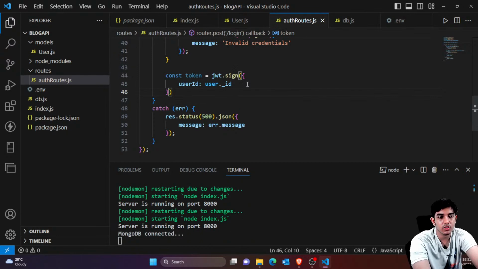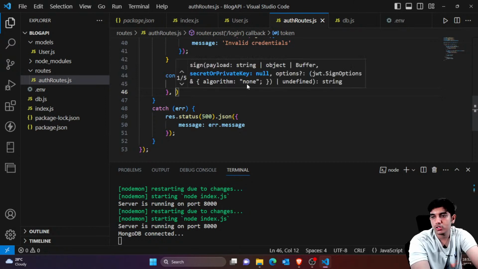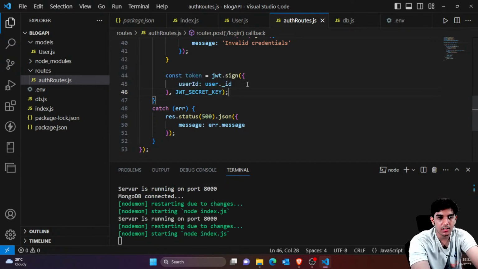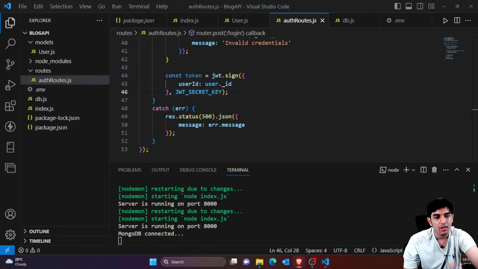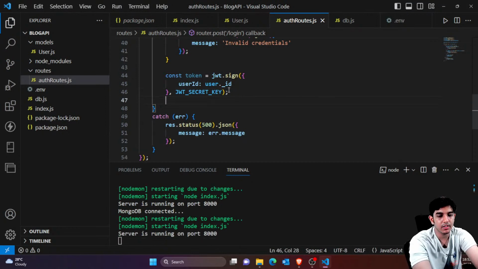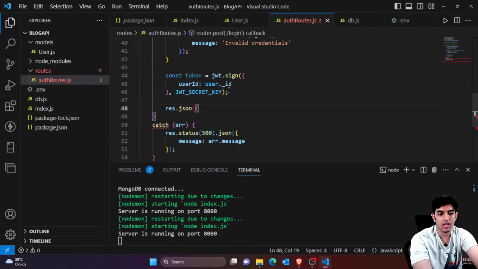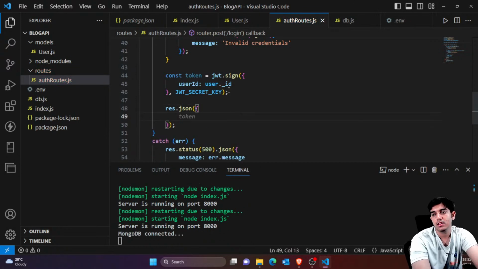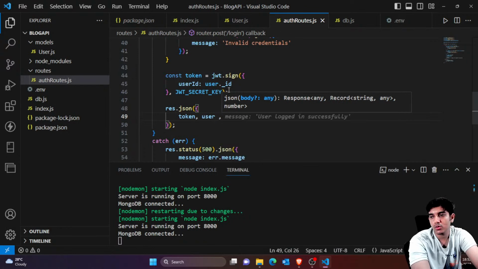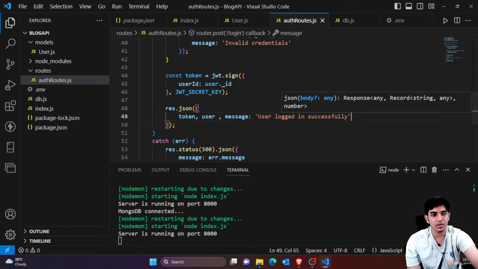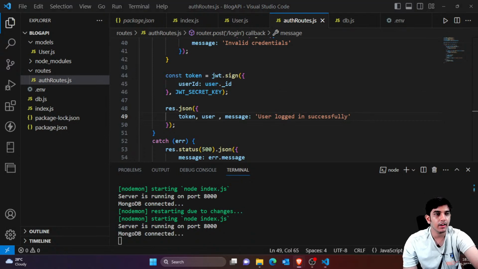One more thing actually, here we have specified the user ID. You also need to specify the secret key, the JWT secret key, and you can also specify that it expires in a few hours and things like that. But right now, let's say that it's valid for a while. Everything is fine here. We have generated a token. Now we just need to send this as a response. So you would simply say we have a token, we have a user, and we also have a message, user logged in successfully. So login and register routes are actually created now.